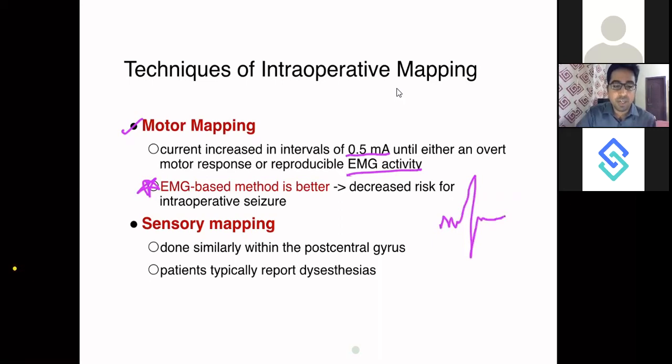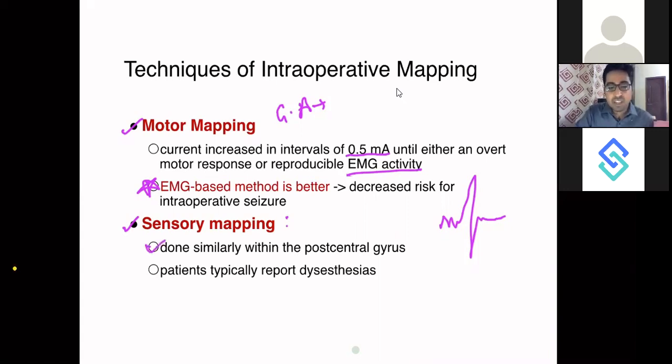Okay. Then how do you do sensory mapping? For sensory mapping, the patient should always be awake. Motor mapping can still be done under GA with the patient in a light plane of anesthesia. But in sensory mapping, you want the patient to tell you whether he is feeling or not. The concept of feeling is very subjective, so you require the patient to be very awake.